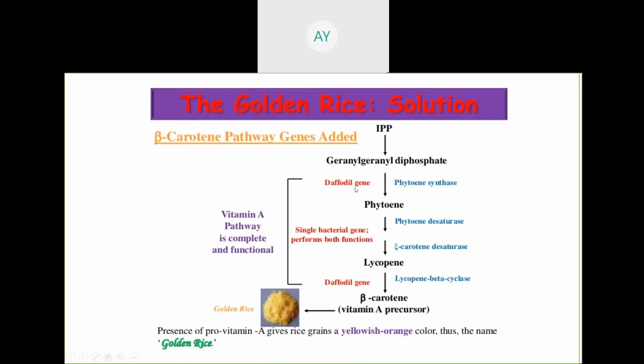So try to know how it is formed। ये कहाँ है, प्लांट से लिया गया, डैफोडिल्स फ्लावर है उसमें से लिया गया है। दिस इज द पाथवे फॉर बीटा कैरोटीन। ये पाथवे क्या है, बीटा कैरोटीन का है, जो कि इमीडिएट प्रिकर्सर है विटामिन ए का। So that is deficient in that is this gene, daffodils gene, then bacterial source gene, that is the phytoene desaturase gene, zeta carotene gene, the daffodils gene, that is absent in the rice। So scientists have transferred the gene through agrobacterium mediated gene transfer technique inside the rice, and then it produce the beta। ये pathway present है, लेकिन this step is absent, this is present,